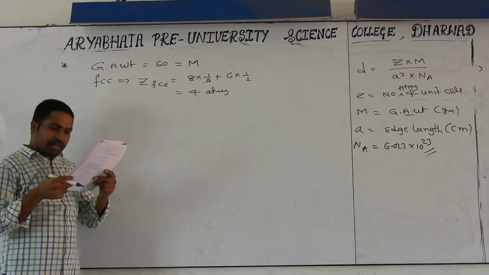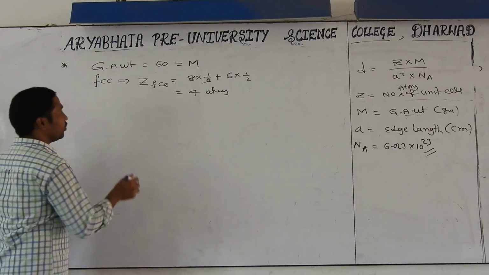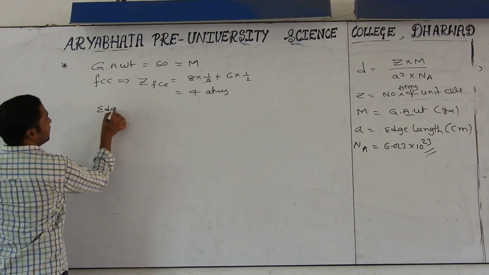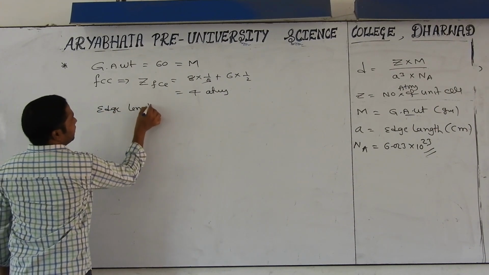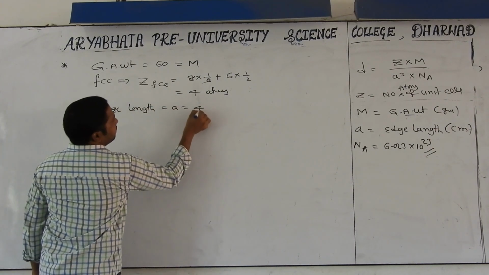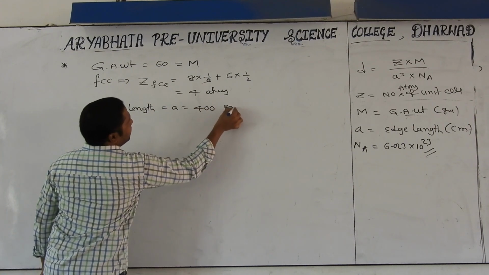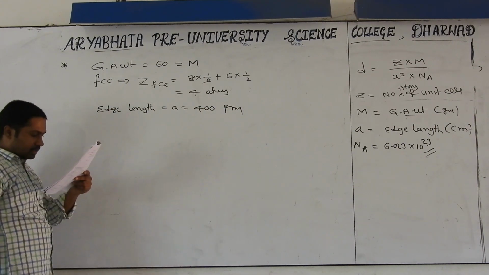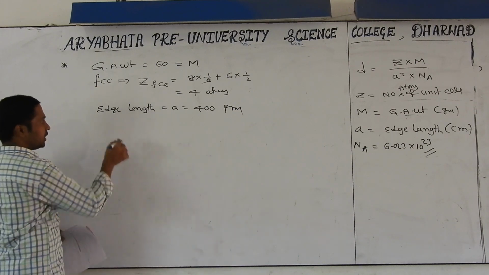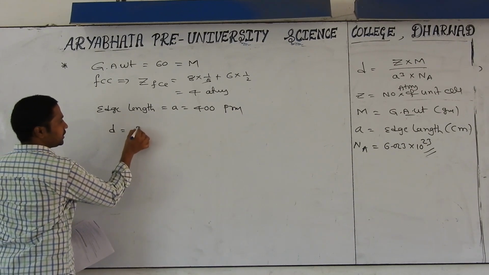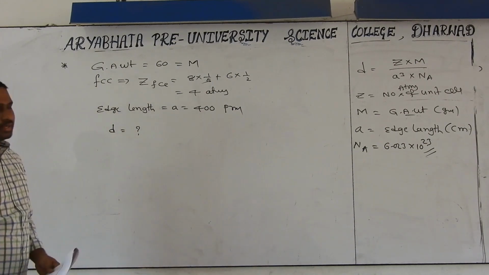Next, what is given? The edge length of the unit cell is 400 picometers. Edge length, denoted by a, is equal to 400 picometers. And the Avogadro number is also mentioned, but he is asking about the density of the crystal. This question is very simple.